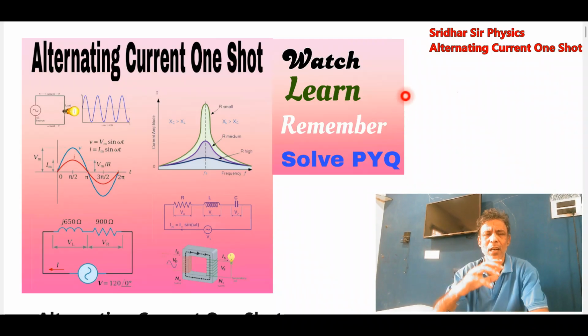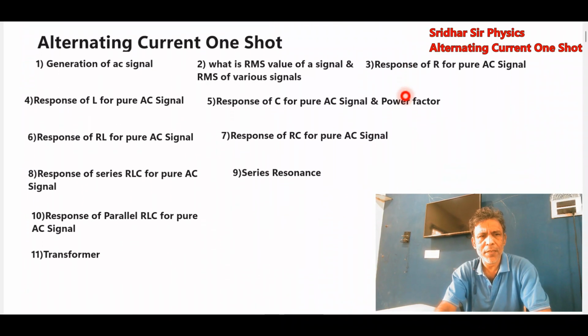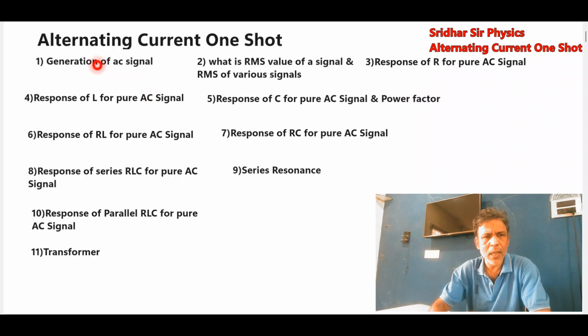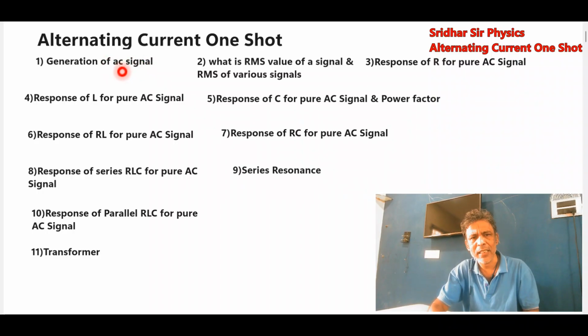Okay, now how to plan this alternating current in one shot. First, generation of AC signal, how that alternating current signal is generated. Those things we'll be learning here. Then how to measure that alternating current signal, that we'll call the RMS value. Different shaped signals, how to get the RMS value.